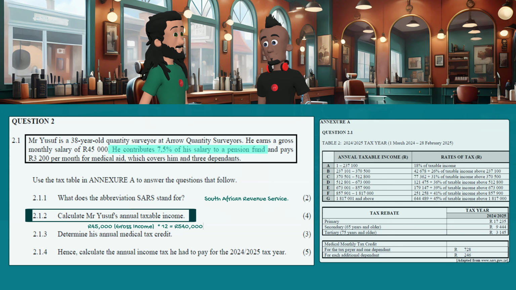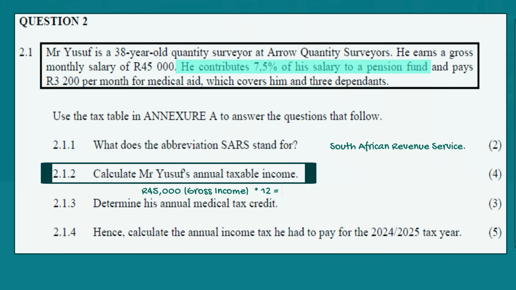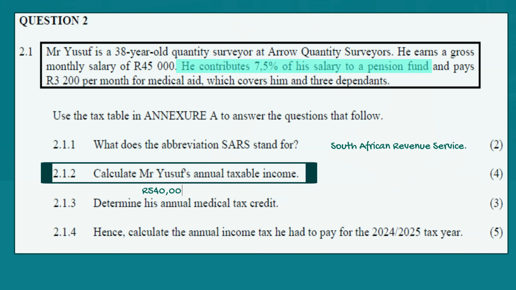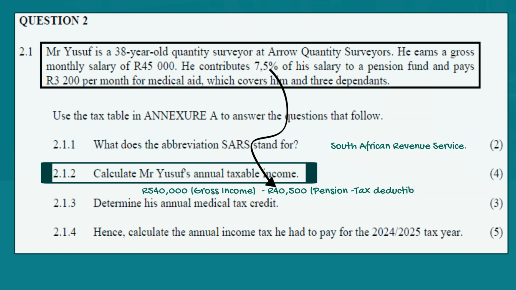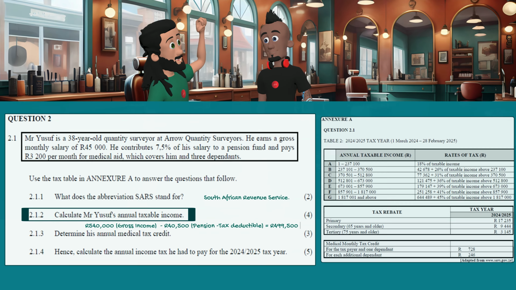We can calculate the pension contribution amount and then reduce the taxable income. We know that the annual income is 540,000 Rand, so we will multiply that by 7.5% to get an annual pension contribution of 40,500 Rand. Because pension contribution is an allowable tax deduction, taxable income equals annual gross income minus pension contribution, which gives us 499,500 Rand. This is it, guys, and you walk away with 4 marks.